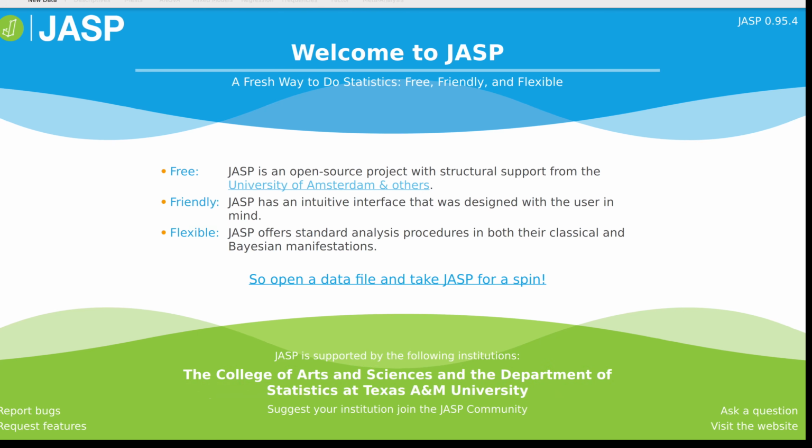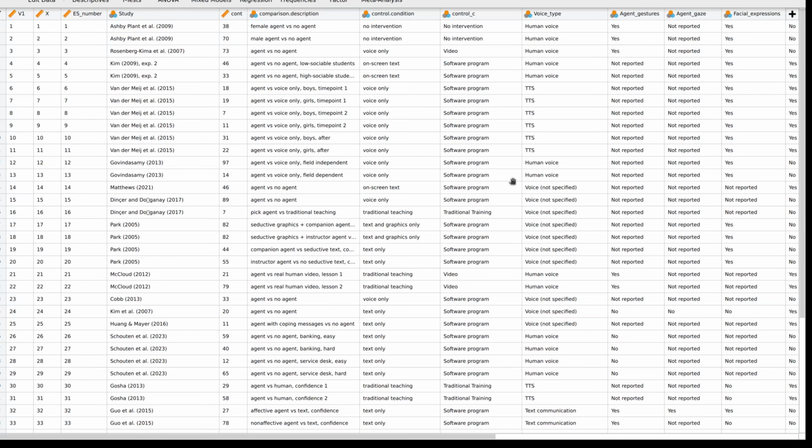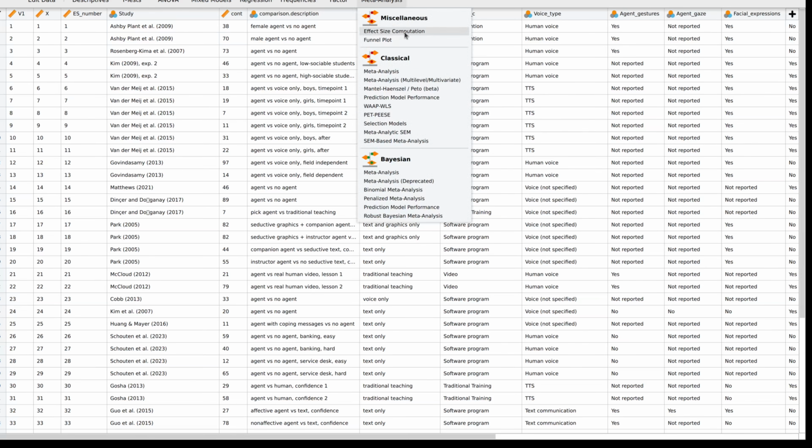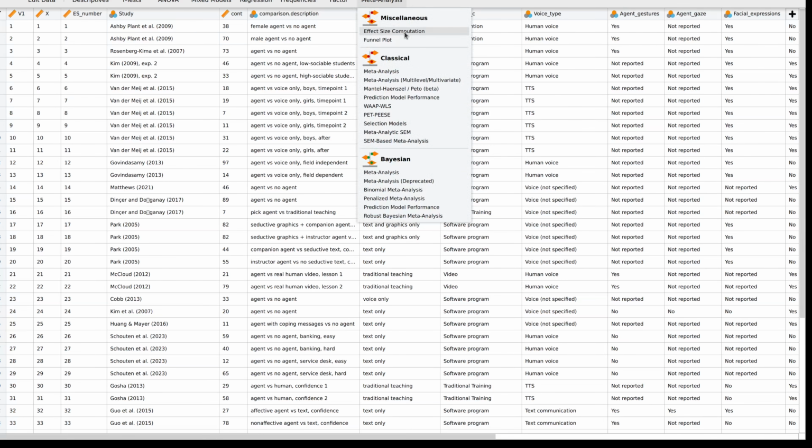So let me show you really quickly what this actually looks like. All I'm going to do is go to open, I'm going to open up a data set here, it opens up this, I click on meta-analysis, and look, first thing you can calculate your effect sizes. You have a bunch of different types of meta-analysis available to you, okay? You can see this huge list: classical meta-analysis, multi-level meta-analysis. They have PET-PEESE, they have meta-analytic SEM, and it's the only program I know of other than R where you have Bayesian meta-analysis models available too, and the Bayesian models here are also point and click.